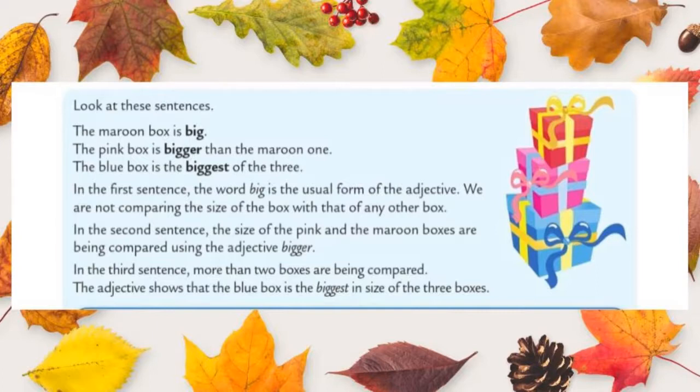In the third one, we are comparing the blue box with the remaining two. So already I said that when we compare more than two things or two persons, it is known as superlative degree, and the keyword used before the superlative adjective is the. Okay students, just keep it in your mind. Positive degree just tells the information and does not compare with anyone. In comparative degree, we compare two things or two persons, and the keyword than is used. In superlative degree, we compare more than two and the keyword the is used.